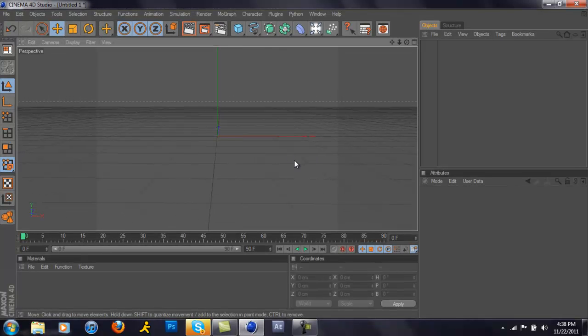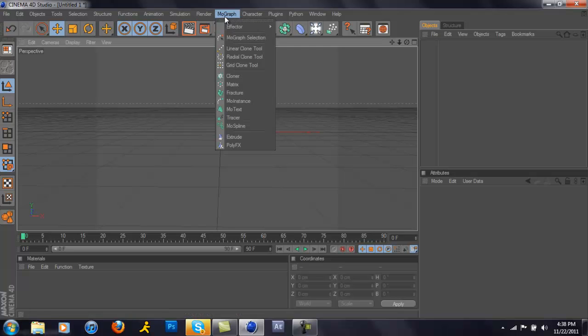I already have Cinema 4D open, and this is R12, by the way. And for those people who are just starting Cinema 4D and are looking for the 3D text point of view, not the intro idea, but just the text idea, this is perfect because it gets you through the basics to make a nice, clean text.